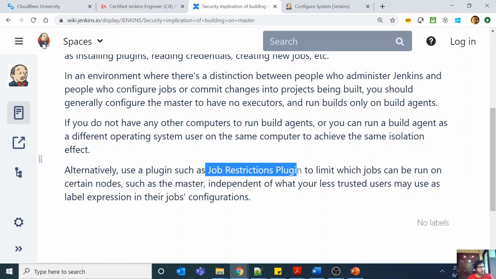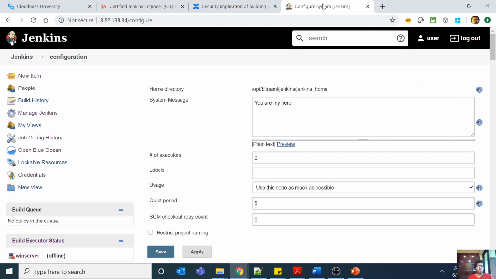Sometimes there are situations where you want to run something on master node, for example, a job which reports on the status of all the Jenkins artifacts, or backing up Jenkins every day. So you write a job and you want to run it on your Jenkins master, but those are special cases. Mostly you should not run anything on master node. You should run everything on the build node.